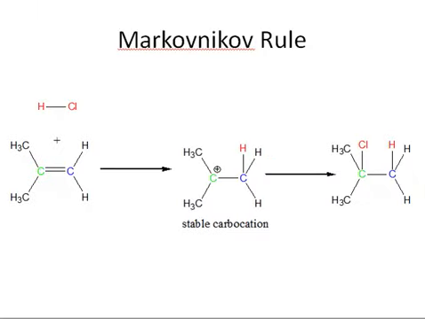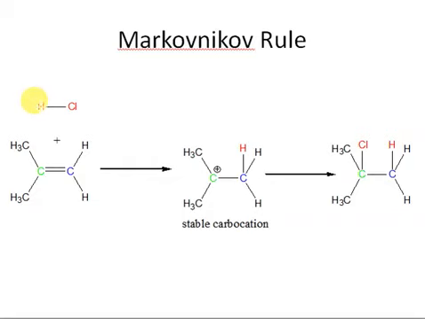Let's apply Markovnikov rule on an alkene, right? So first part of the Markovnikov rule is whenever an unsymmetrical reagent is added to an unsymmetrical alkene. So alkene is unsymmetrical, reagent is unsymmetrical. The positive part of the added reagent will go to the carbon that has maximum number of hydrogen atoms, right? This is the positive part of the added reagent. This is electrophilic part. So according to this rule, this positive part should go to the carbon that has maximum number of hydrogen atoms, right?